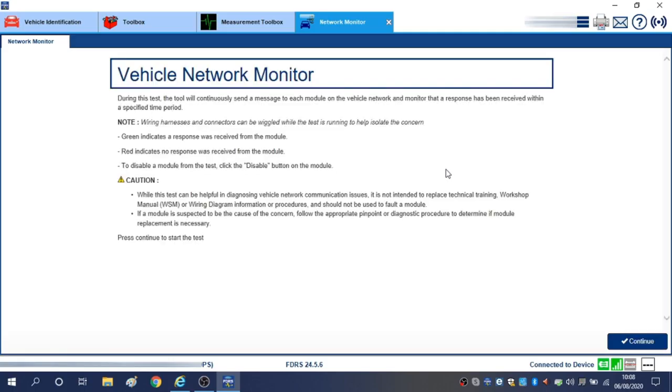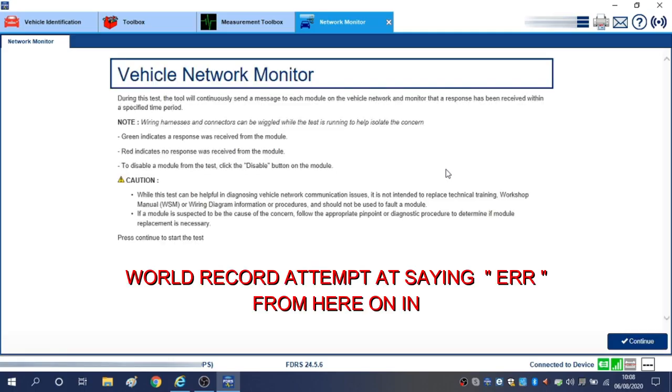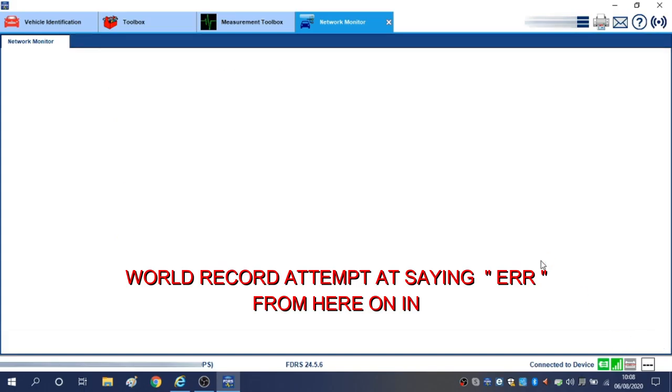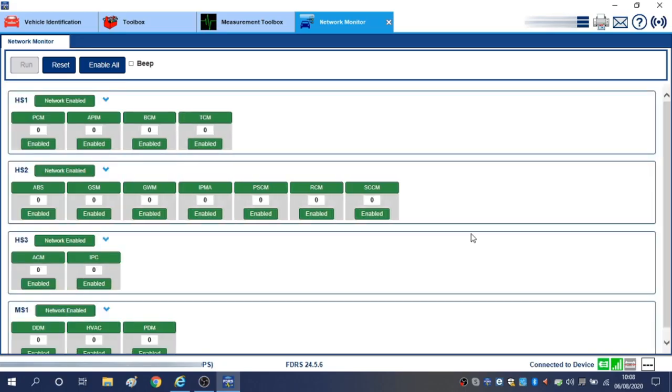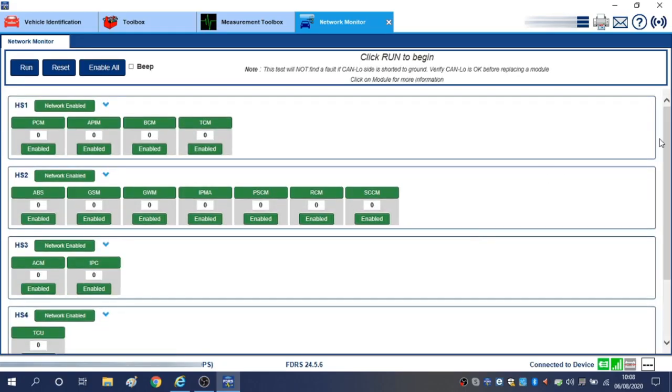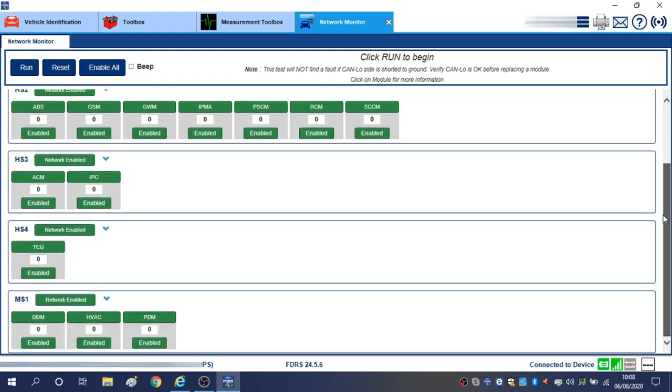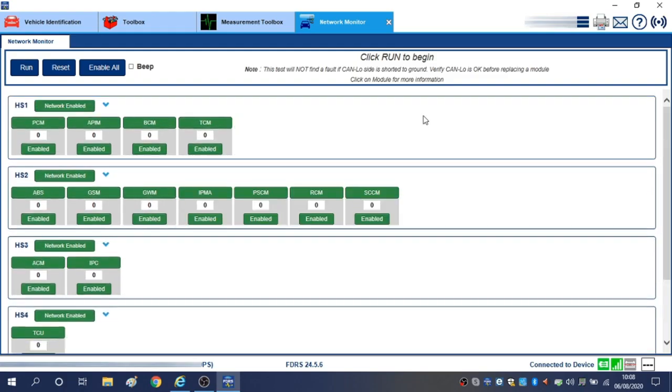What I'm doing here, I'm just doing a network test. The computer sends a message to each of the modules on the vehicle. Then we can see a response, everything green, everything is okay. And we can also see that our 3 control modules are all on the high-speed 2 network.